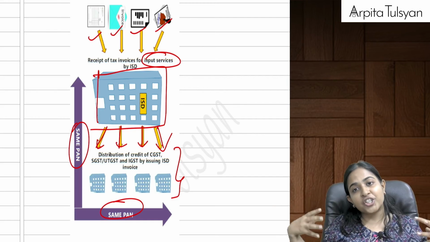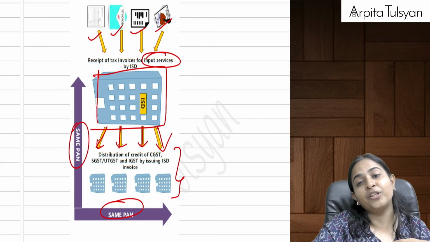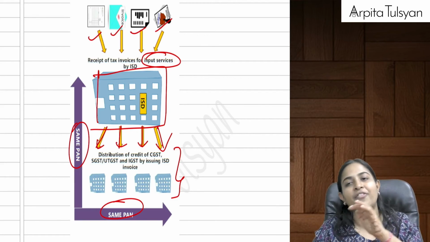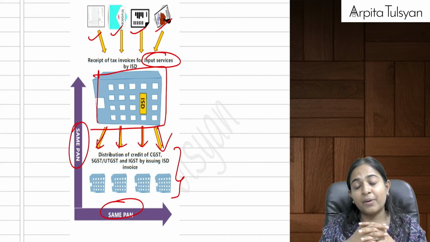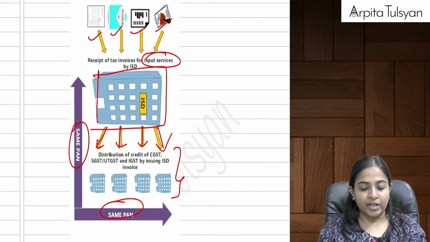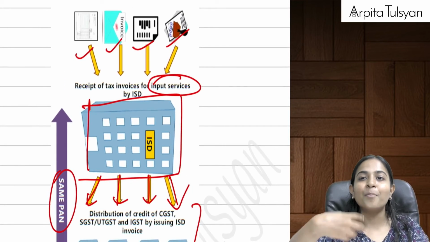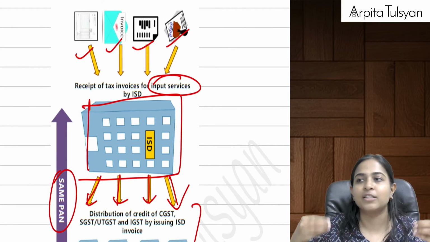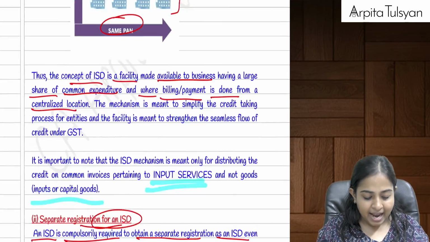But if I want to function as a business also, and I want to distribute the credit also, then I'll have to take two registrations, one as ISD and another as normal taxpayer. And one more thing, credit can be distributed only by me to my offices. That is, all of us should be under the same PAN. I cannot distribute credit to some other entity. Okay, that should not happen. Are you clear with this?